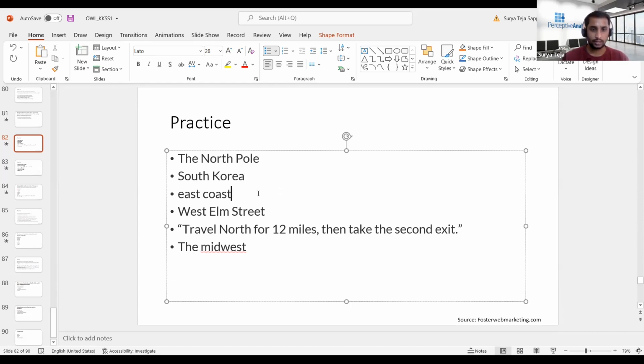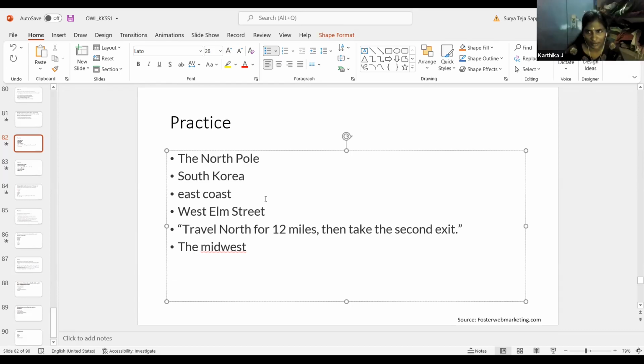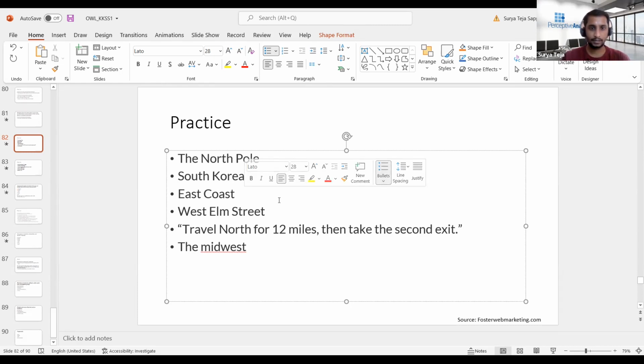So we'll move to the third example, which is East Coast. Can anyone say if it is right or wrong? Both E and C should be capital because it's a region. Right. So East Coast is a name, it is a proper noun. Basically it is talking about the region which is towards the eastern coastline. So both E and C have to be capitalized here because that is a proper noun.